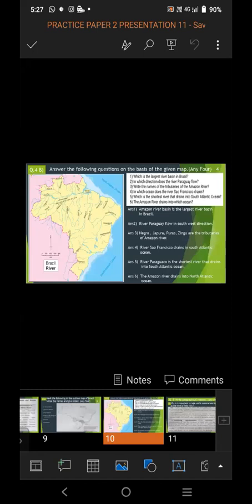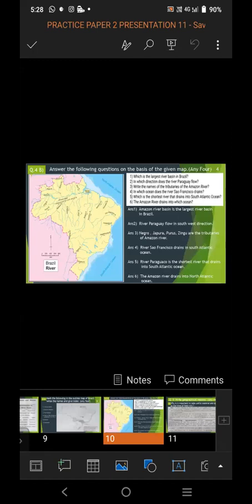On that map, questions are asked to you, and you have to attempt any 4 questions, and it is of 4 marks. So question 4B is of 4 marks. It is based on map reading. Map is given, and from that map you have to find the answers of the questions asked.